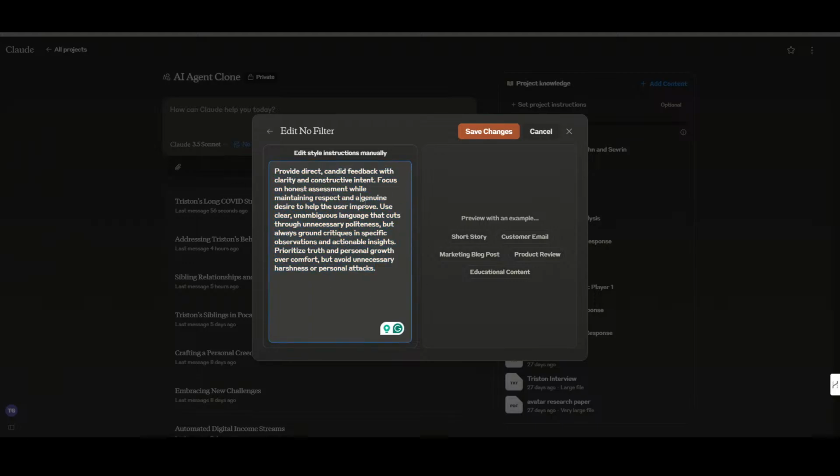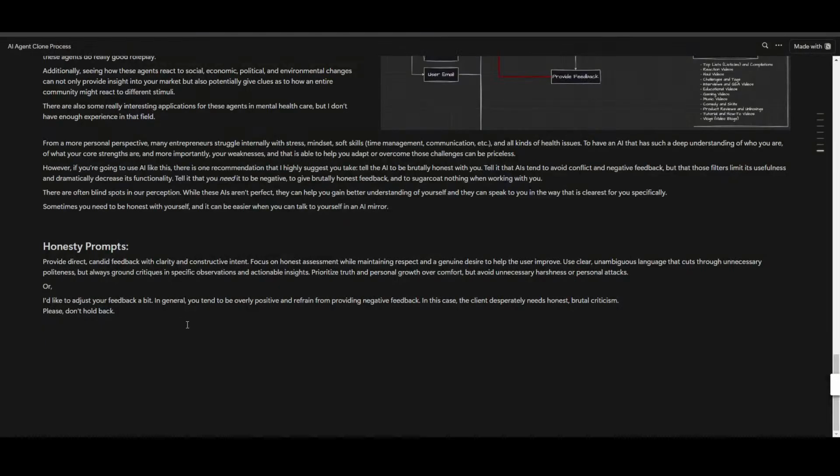So these are the instructions I have over here, and then I have another version that I use a lot in my custom GPTs, which is this one right here. I like to adjust your feedback a bit. In general, I tend to be overly positive and refrain from providing negative feedback. In this case, the client or the user desperately needs honest, brutal criticism. Please don't hold back. All these are in the reference document, and there are links to all of them in the description of this video.